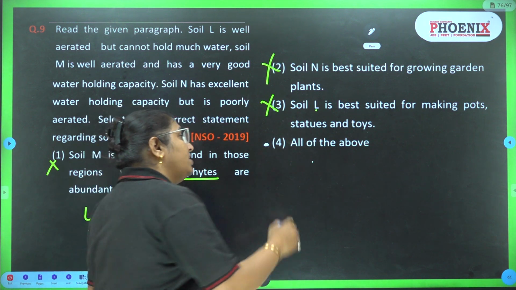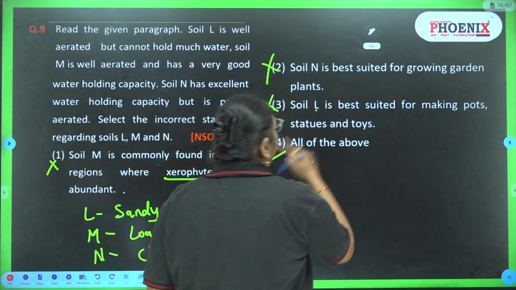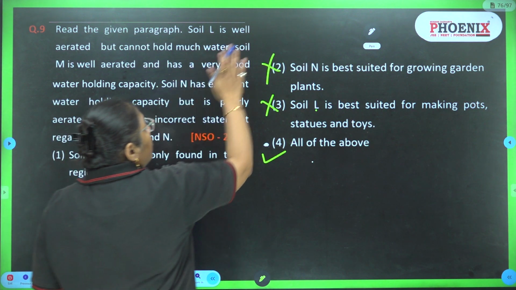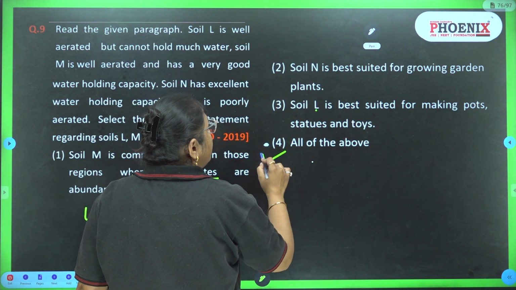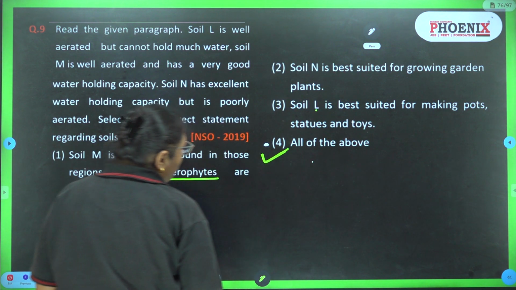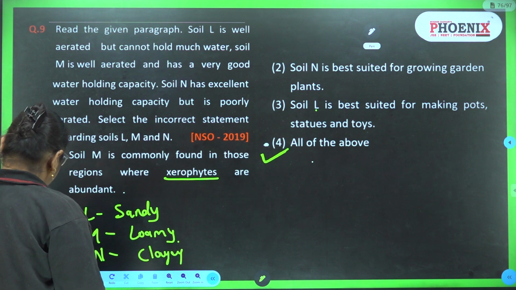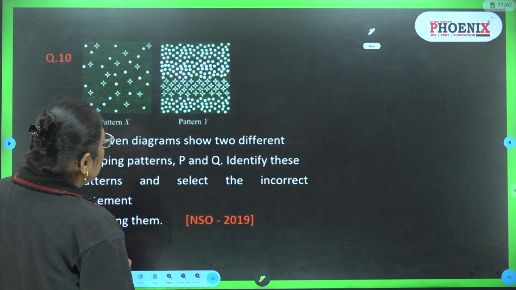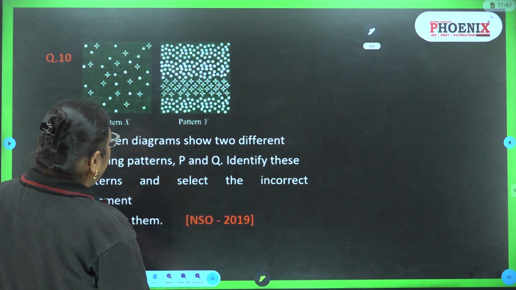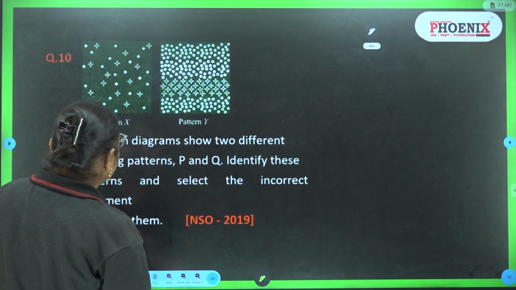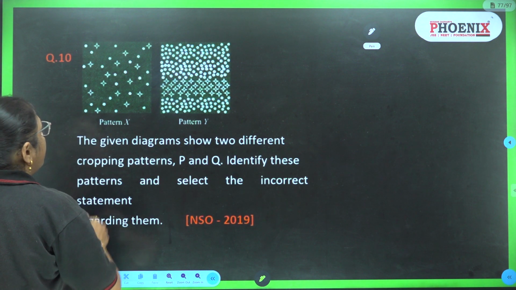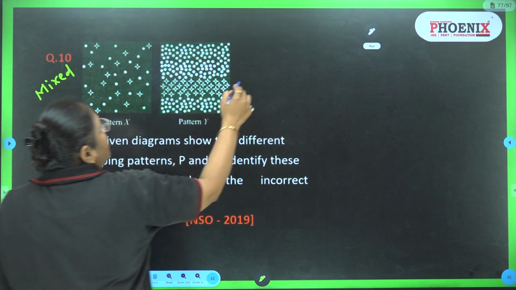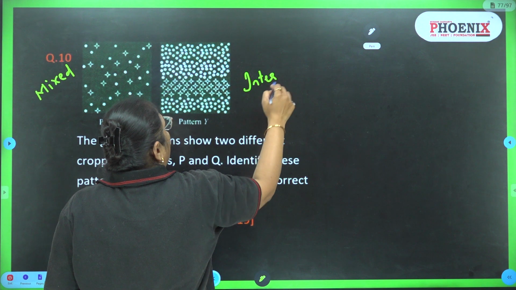So the correct answer is all of the above. All of the above statements are incorrect. So the correct answer is the fourth. Question number 10. The given diagram shows two different cropping patterns P and Q. Identify these patterns and select the incorrect statement. This pattern is mixed cropping and this is intercropping.